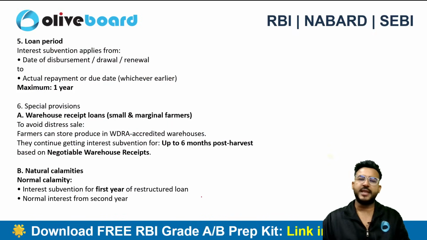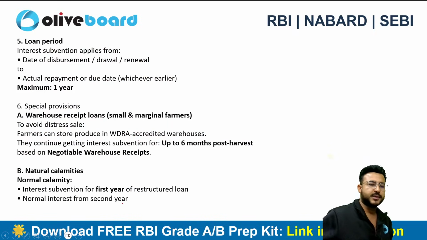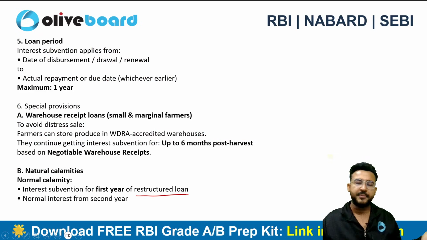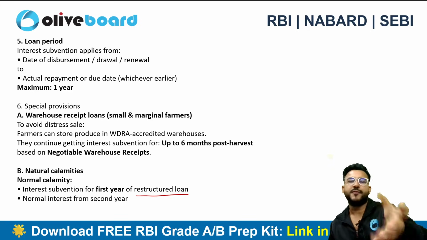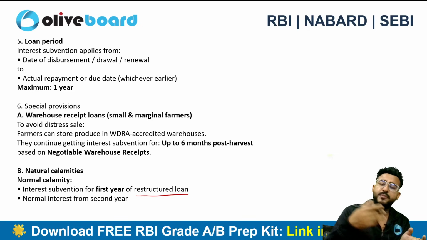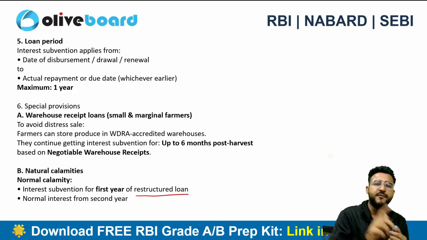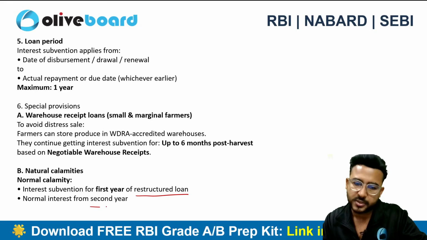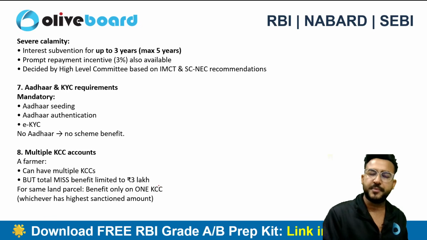Now, in case of natural calamities, again there is interest subvention for the first year for the restructured loan. Let's suppose because of a natural calamity, we have requested restructuring of the loan. Now on that restructured part as well, you will be getting the interest subvention benefit for the first year. After that, the normal interest rate will be charged on that restructured loan after the period of 1 year, right?